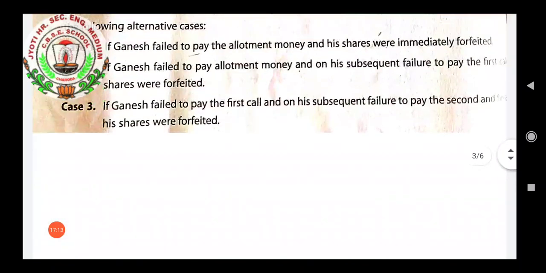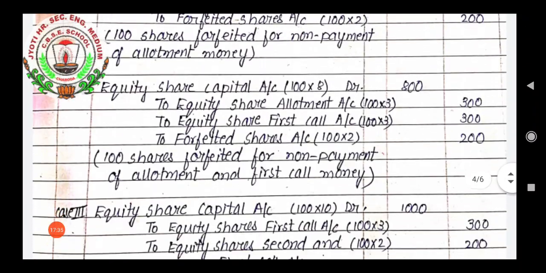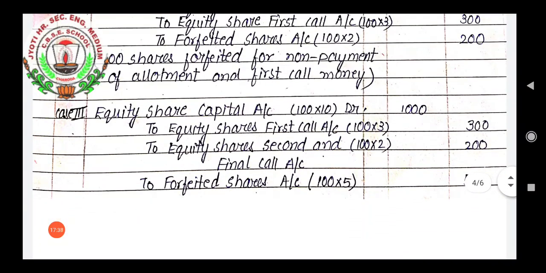Third case is, if Ganesh failed to pay first call and on his subsequent failure to pay the second and final call, his shares were forfeited. In this case, what is happening? Ganesh has failed to pay first call, second and final call, both calls. But he had paid application money and allotment money here. So we will have journal entry. Equity share capital account 100 into 10.